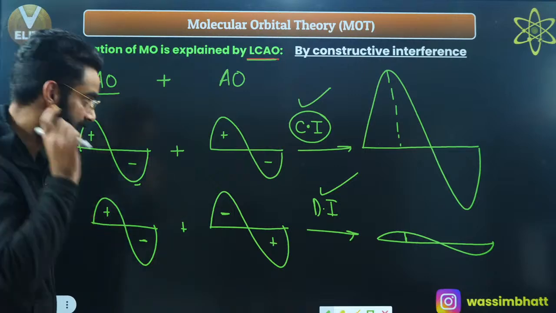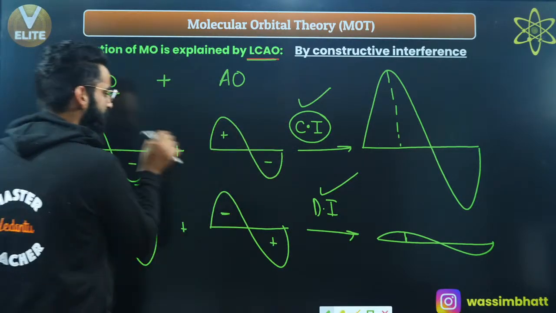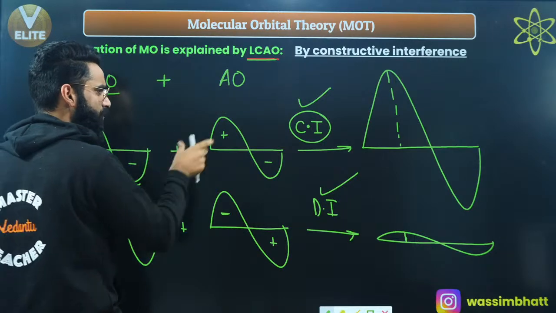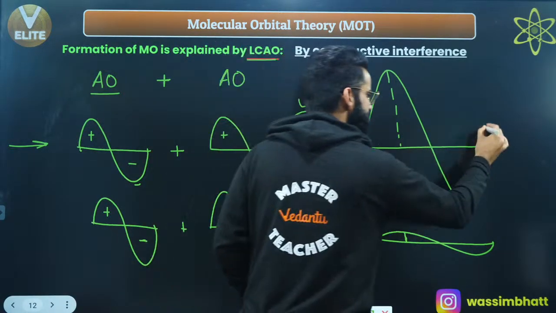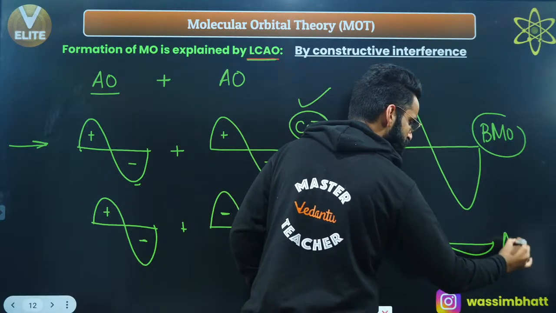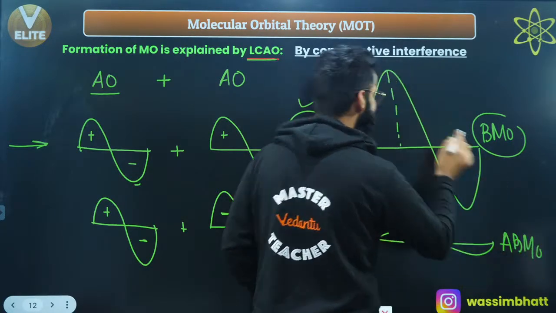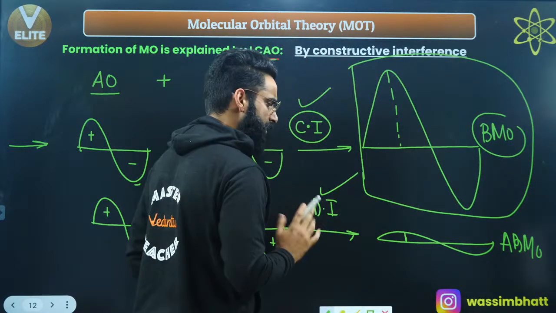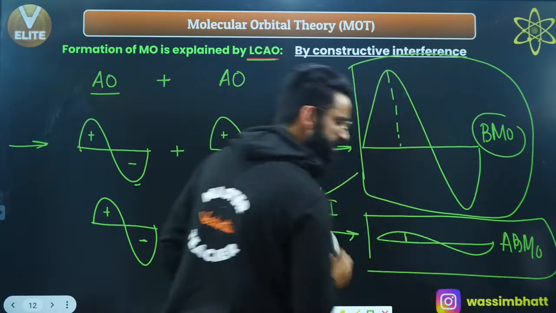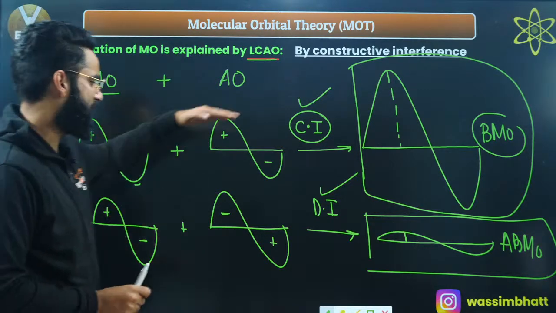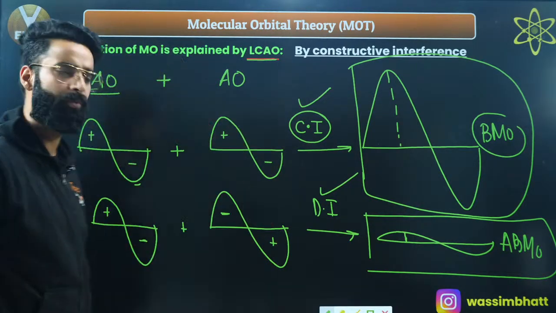But before that, let me tell you, whenever two waves corresponding to two atomic orbitals show constructive interference, it always leads to the formation of a bonding molecular orbital, and this leads to the formation of an anti-bonding molecular orbital. Basically, this resulting wave over here corresponds to the bonding molecular orbital, and this resulting wave corresponds to the anti-bonding molecular orbital. Now let's talk about the constructive and destructive interference one by one in detail.